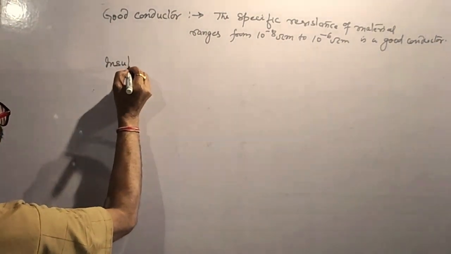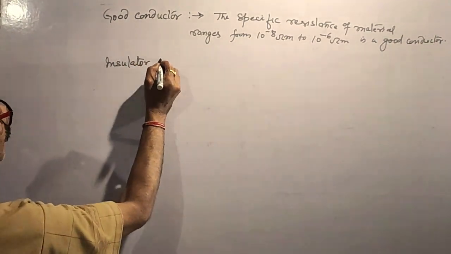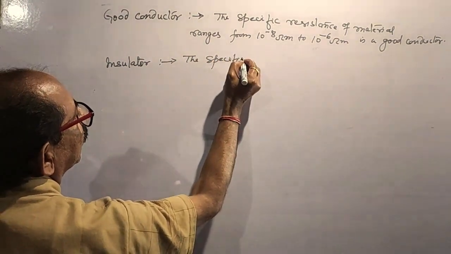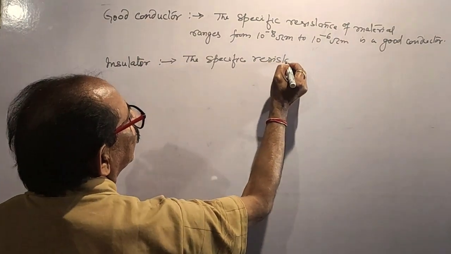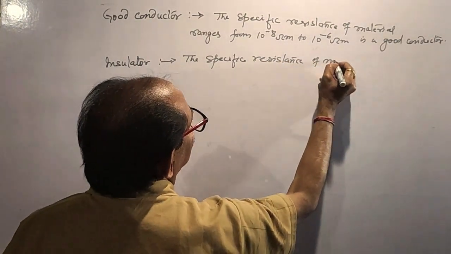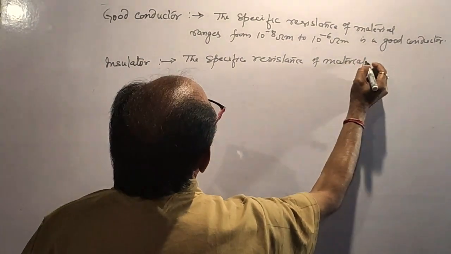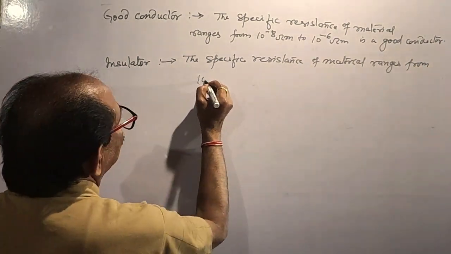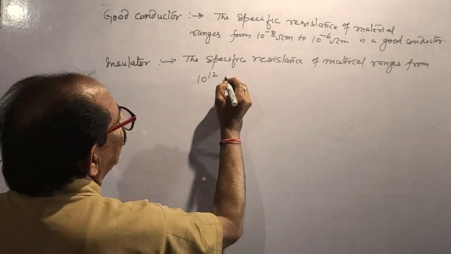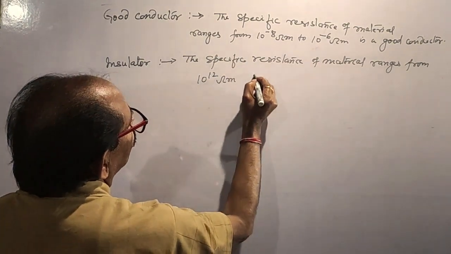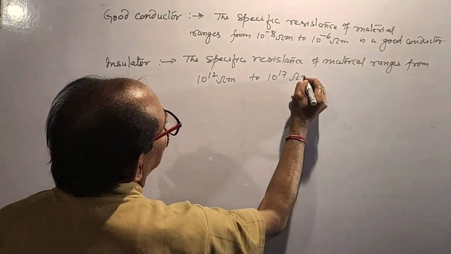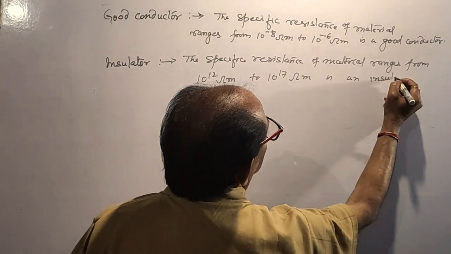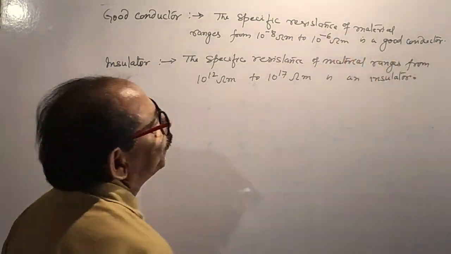Insulator. The specific resistance of material ranges from 10 to the power 12 ohm meter to 10 to the power 17 ohm meter is an insulator. That is the bad conductor. Insulator.